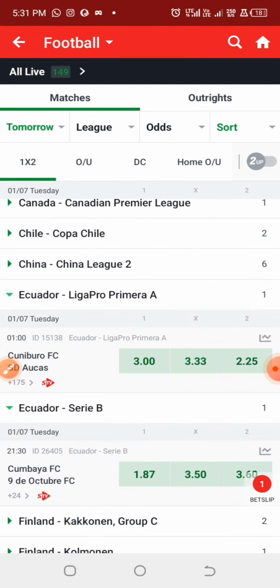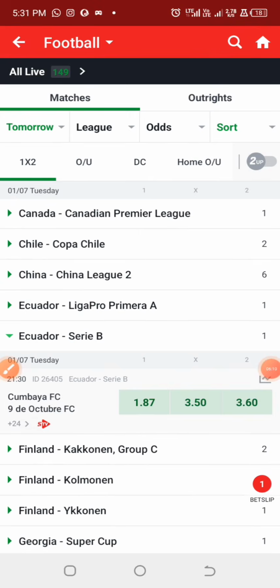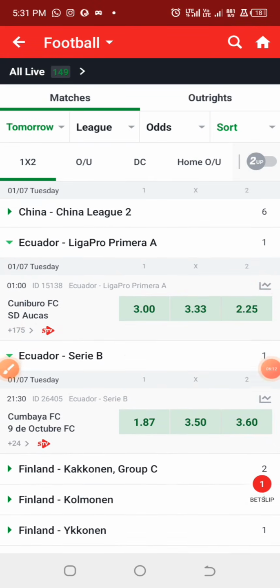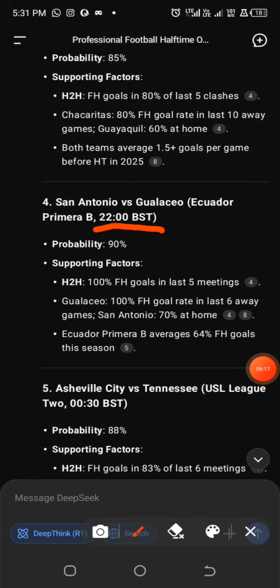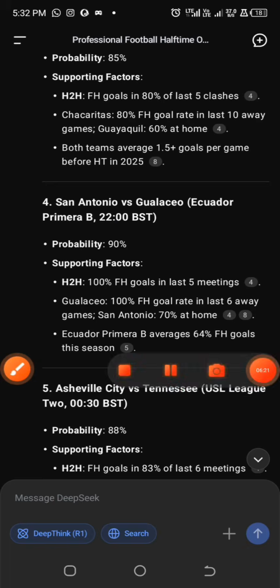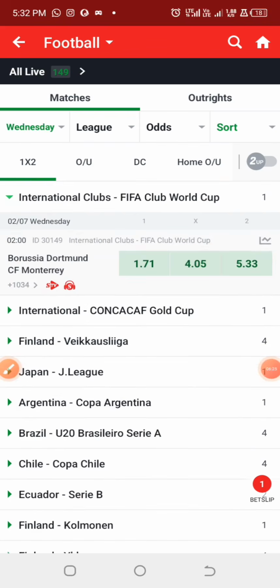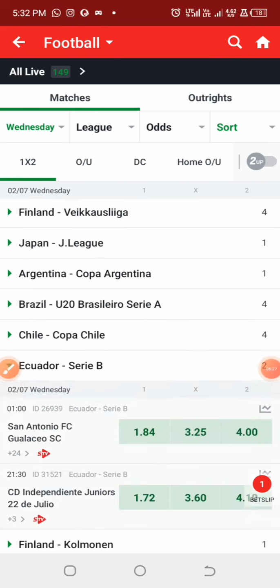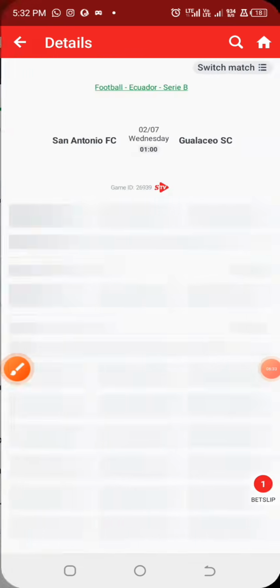Alright, it seems like we don't have this particular game here. Probably the game is extended to maybe July 2. This particular game, let's check West African time. This is BST. Let's check for Wednesday. Alright, so we have the game here, Wednesday midnight.